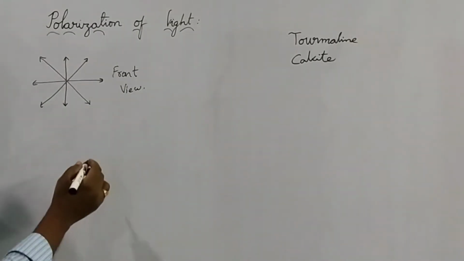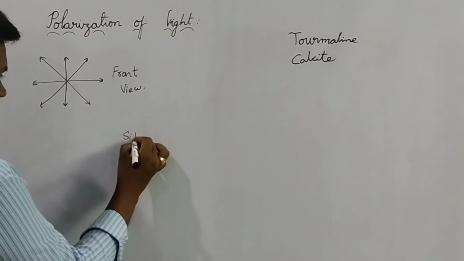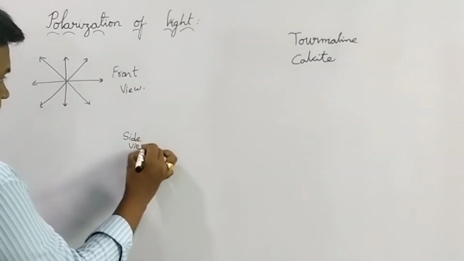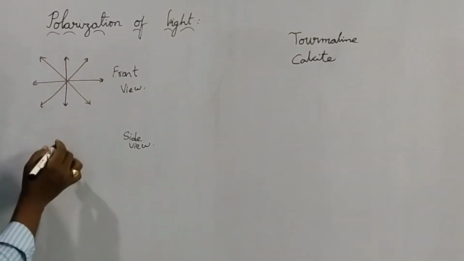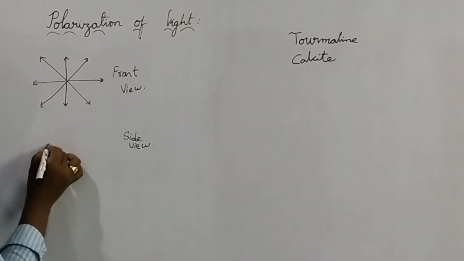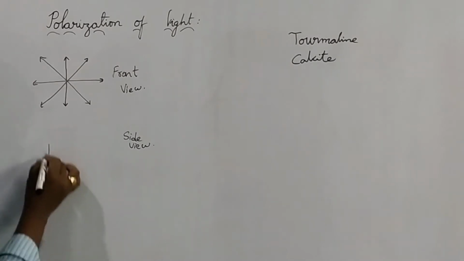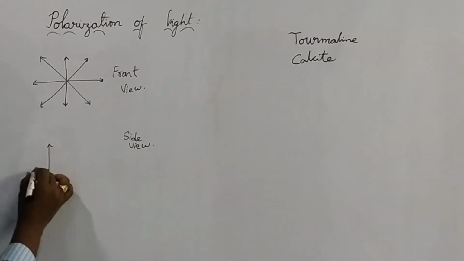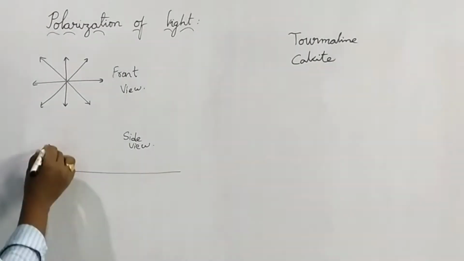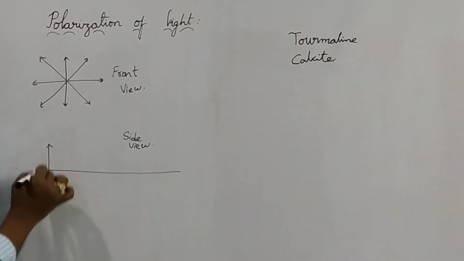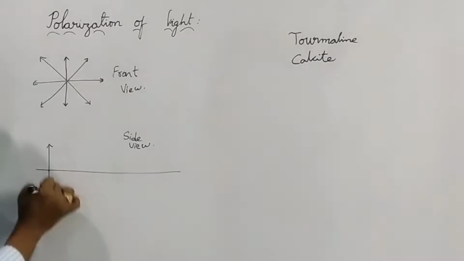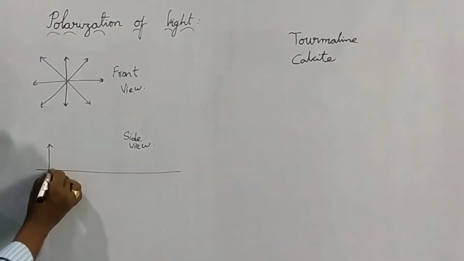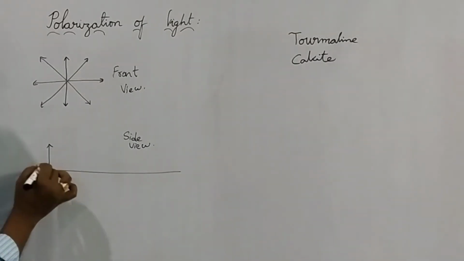And now if I take the side view of the light, only this one I am considering as the side view. So light is moving like this. This is one vibrating angle. This is one polar, and this is another polar.